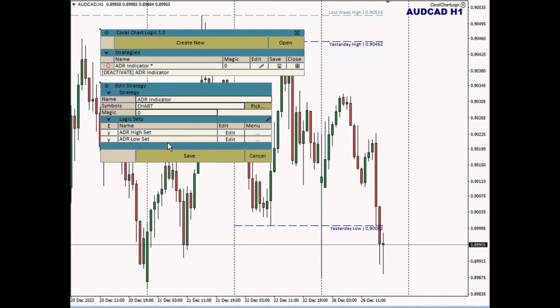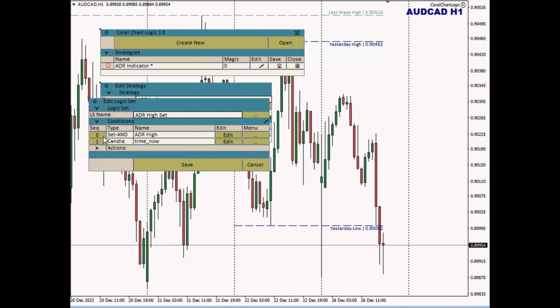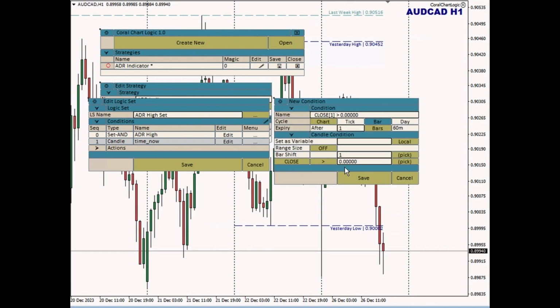Let's go to a condition where I'm doing some kind of a test. Let's put a new condition here so I can demonstrate this. Let's put a candle condition. And then I want to test this close, compare it to some other value. I can either type in a value or I can choose a value from the list.